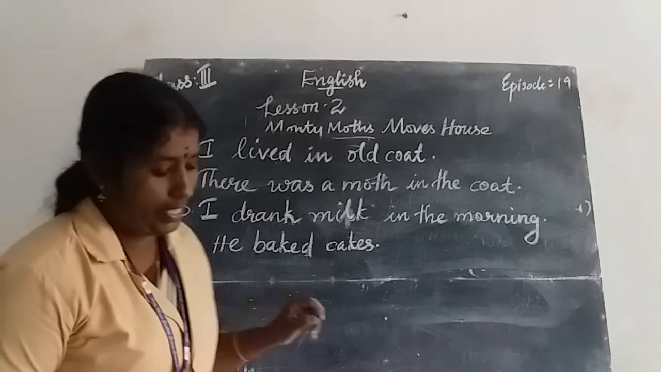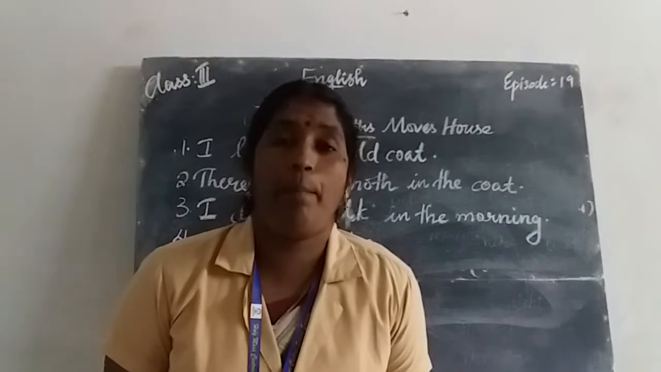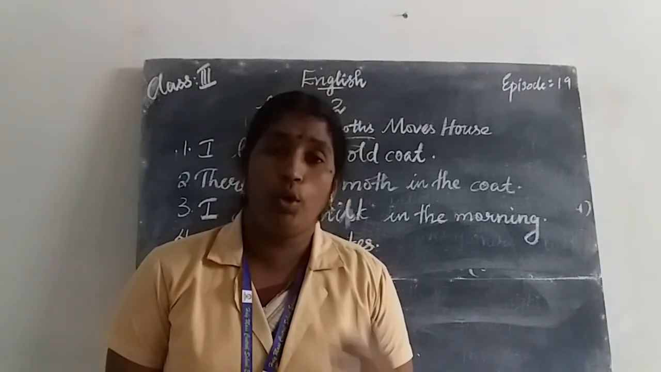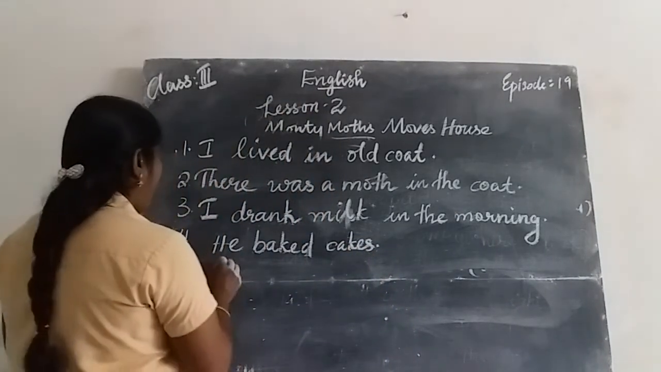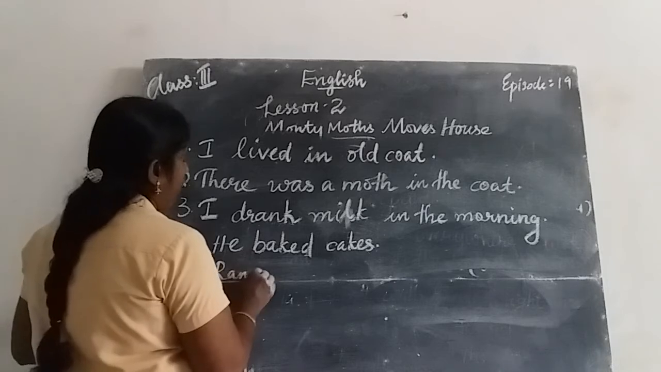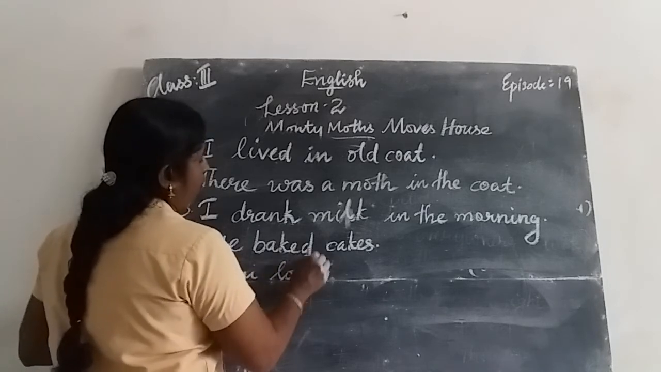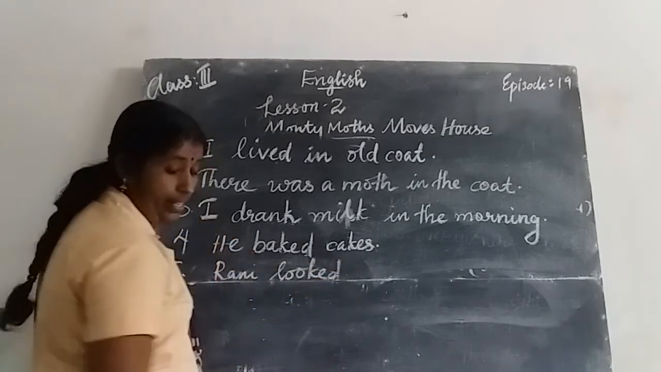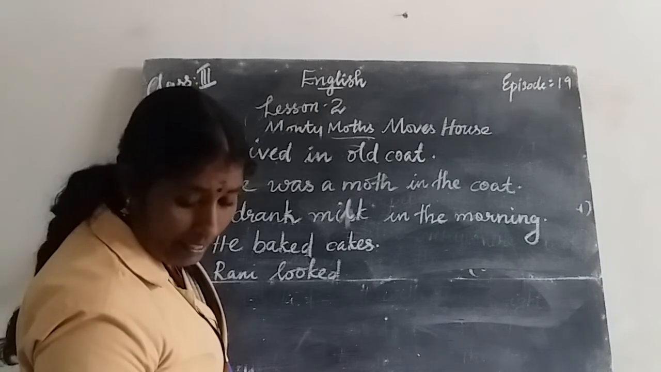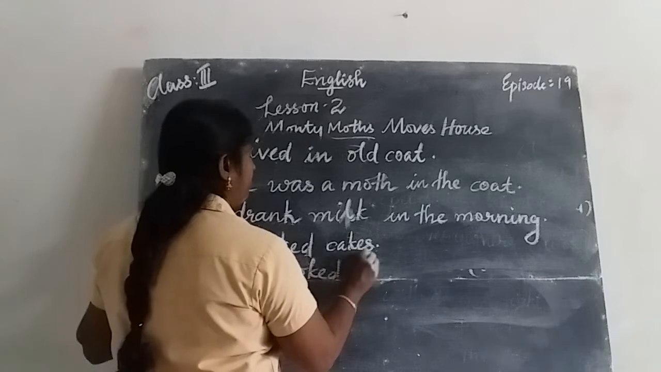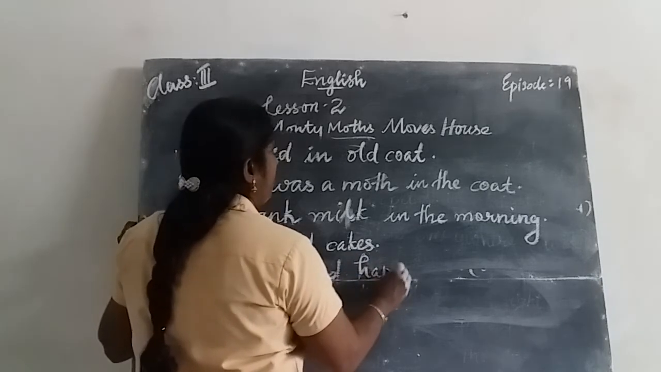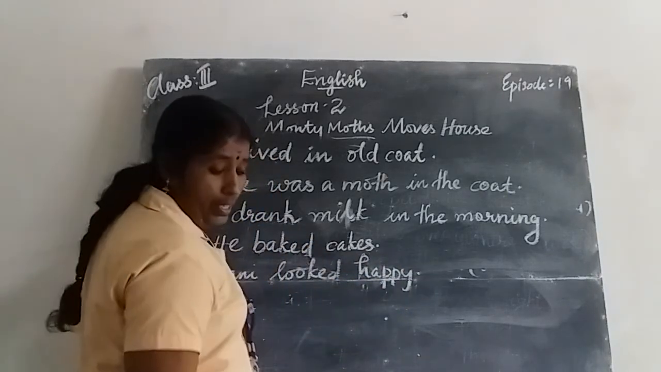Then the fifth one. Which is the fifth sentence? Rani looks happy. The verb is looks. Past tense of looks is looked. Rani looked happy. L-O-O-K-E-D, looked. H-A-P-P-Y, happy.